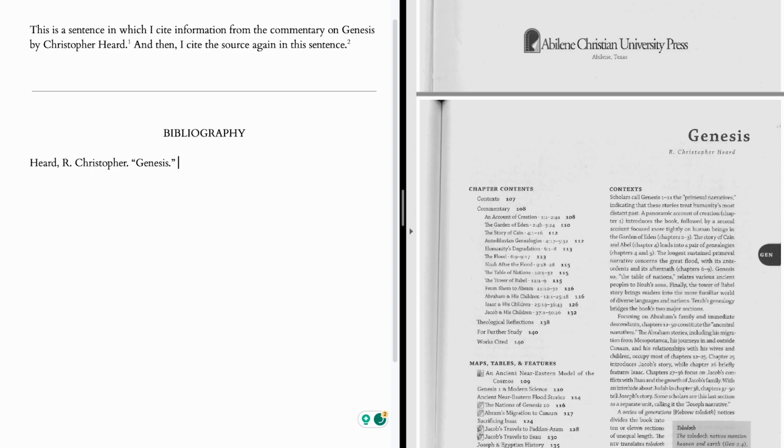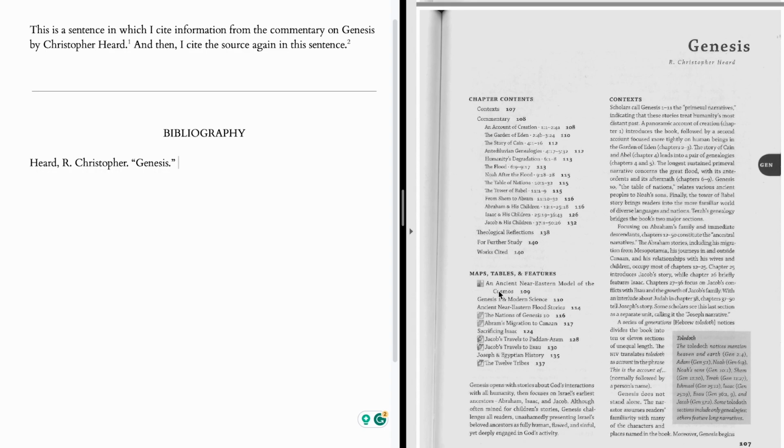One thing to note here is that this particular author uses an abbreviated form of their first name. So they'll use their initial for their first name, and then they write out their middle name. And so that lets you know this person goes by Christopher, but that's actually their middle name. It can be a little bit confusing because we're not used to using the initial for the first name, but this is what it should look like. Right? R. Christopher Hurd with the last name first. Then we have the title of the commentary, title of the chapter in this one volume, Genesis. And now what we need is the inclusive page numbers. Starts on page 107 and goes through page 142.